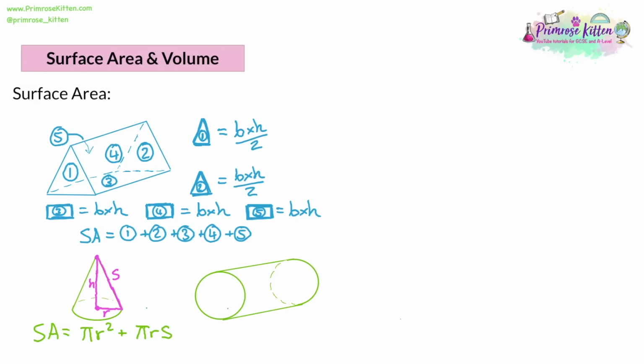Now looking at a cylinder. Again, a cylinder is going to have a radius from the center to the edge. It's also going to have this side measurement between the 2 circles at either end of the cylinder. Now, you could call it all kinds of things. It's a height if it's stood up on its end. You could call it a width. I'm just going to call it a side.